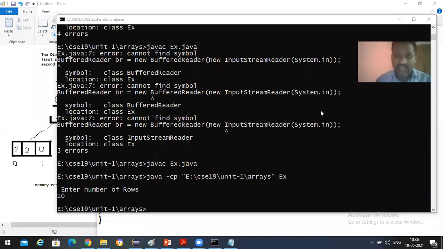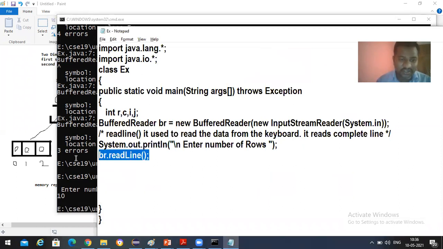If this 10 was read by this br.readLine, I need to store this value. But what happens is that br.readLine reads the data in the form of a string. Now that string I need to convert into an integer. For that I can use wrapper classes. Integer, capital I, is one wrapper class, with the parseInt method. Now I'm going to store that in the R variable: R is equal to Integer.parseInt of br.readLine.